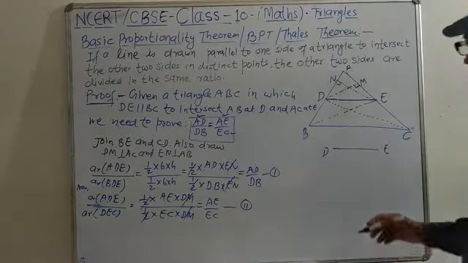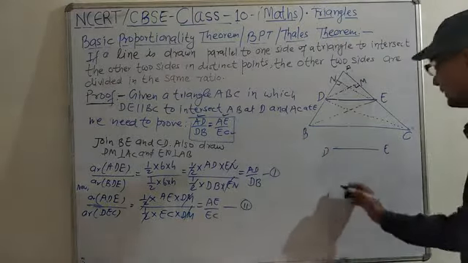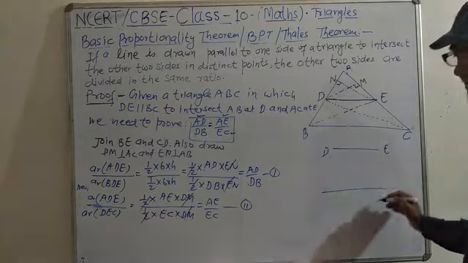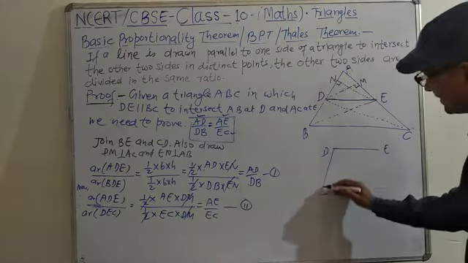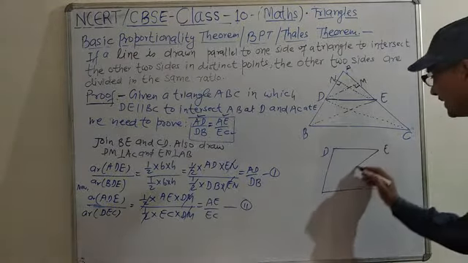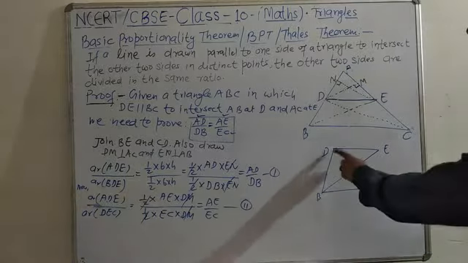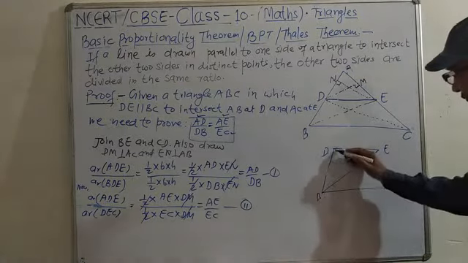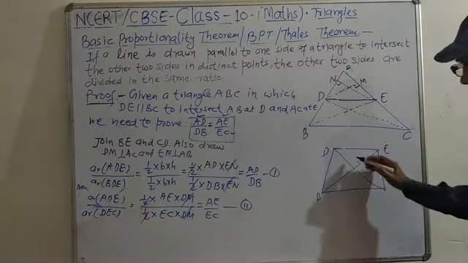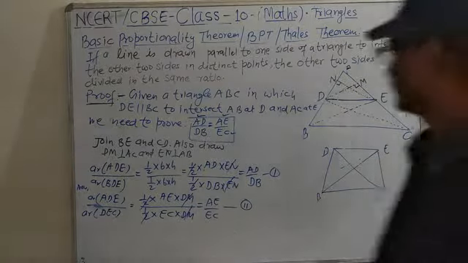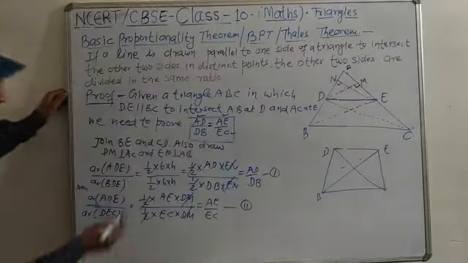In the same base and between the same parallels, suppose DE is parallel to BC, and on this common base DE we have made triangle BDE, and on the same base we have made triangle DEC. So both areas will be the same. So what was this theorem? We can write: